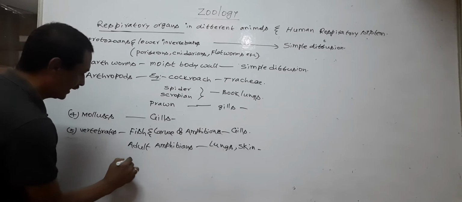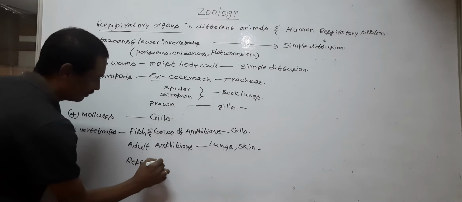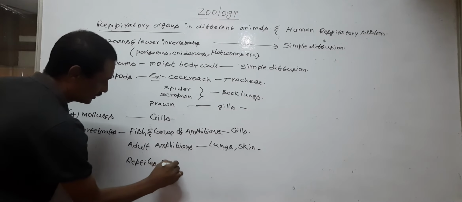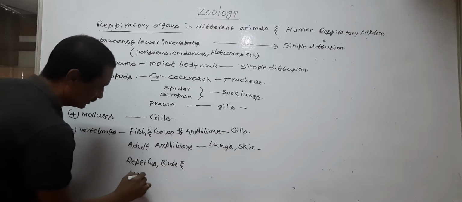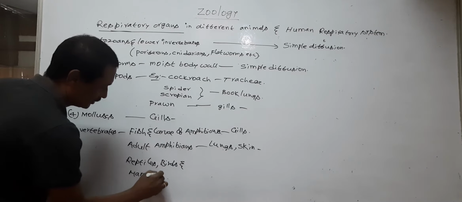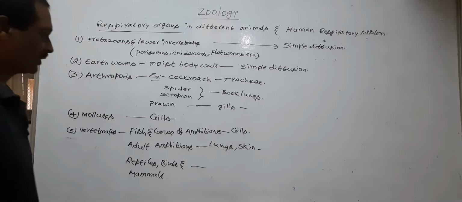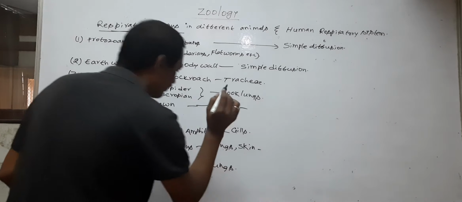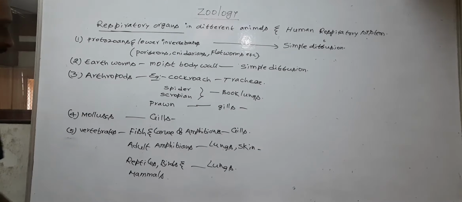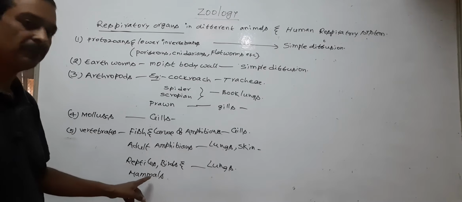Next, reptiles, birds and mammals. The reptiles, birds and mammals develop lungs. So lungs are the respiratory organs in reptiles, birds and mammals.